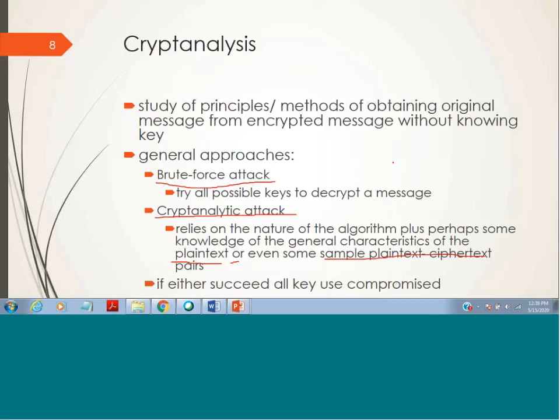So this is how, by using the knowledge of the general characteristics of plain text, the attacker can perform this kind of attack. So if either of the attacks is possible, or the attacker is successful in performing any of these attacks, all the past and future keys can be compromised.